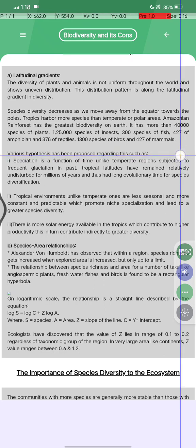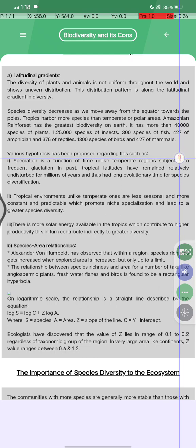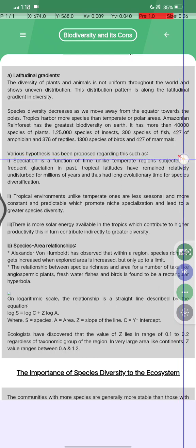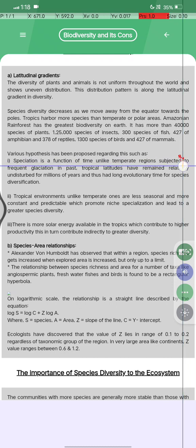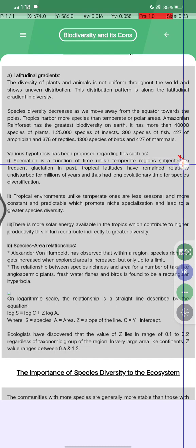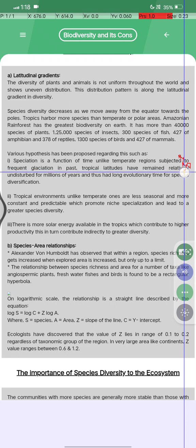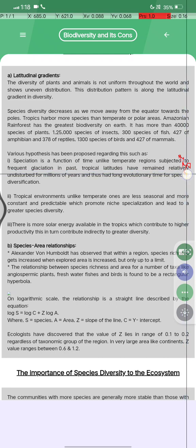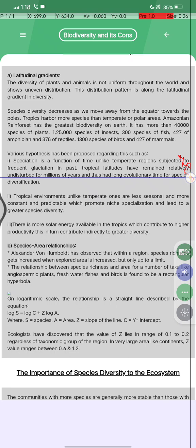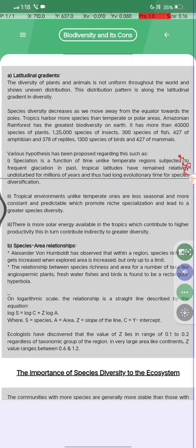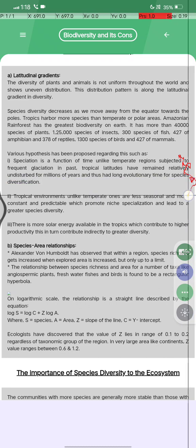Various hypotheses have been proposed regarding this. First is speciation. Speciation is a function of time; unlike temperate regions, which were subjected to frequent glaciation in the past, the tropical latitudes have remained relatively undisturbed for millions of years and thus had evolutionary time for species diversification.